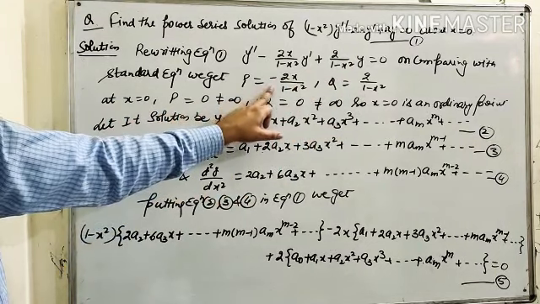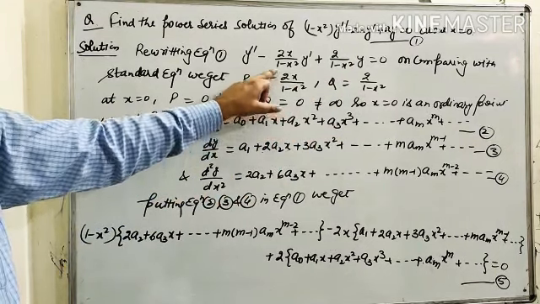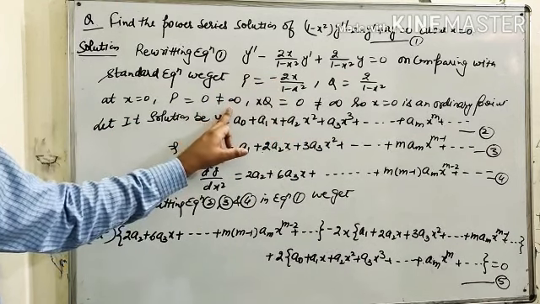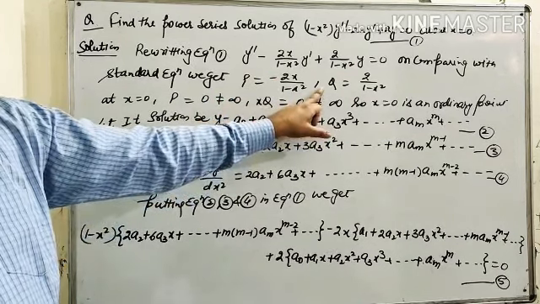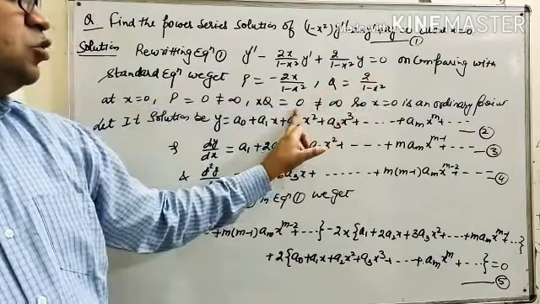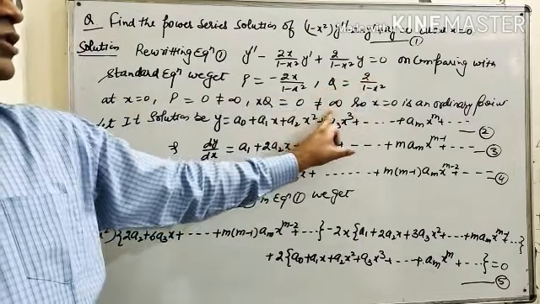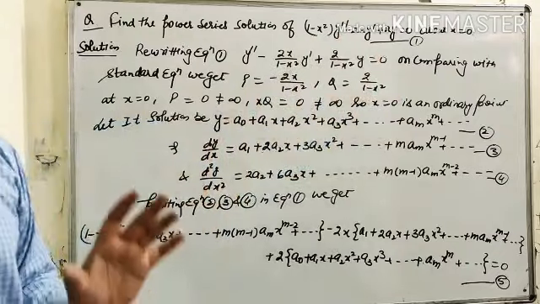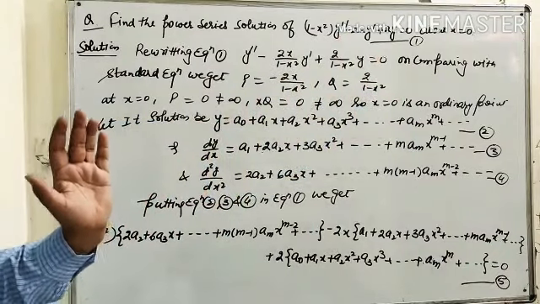p, when we put x equals 0, we get 0 upon 1, that is 0, which is not equal to infinity. And when we find q at x equals 0, this is also not equal to infinity. So x equals 0 is an ordinary point, so we can use the power series solution method.